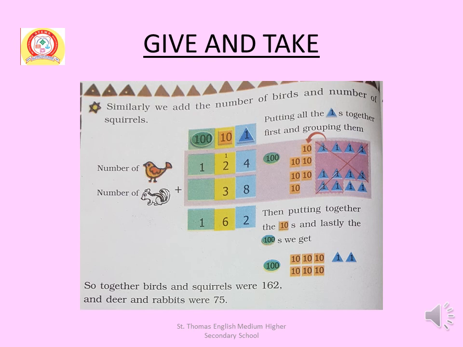In hundreds place, there is 1. In 38, there is no digit in hundreds place. That means it is 0. So 1 plus 0 equal to 1. Write 1 below in hundreds place. So the answer is 162. Clear? All of you clear?